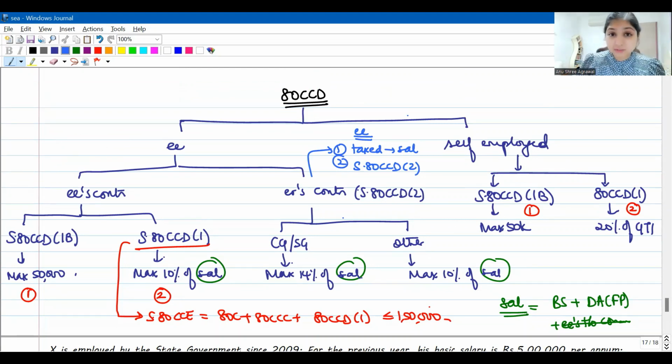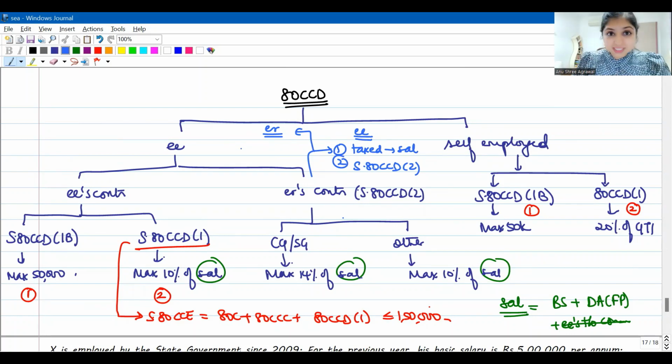For the employee, I'll repeat, it will first be taxed as salary because it is an income for the employee. It's a benefit for the employee. So first it will be fully taxed under the head salary. Then you will give a deduction under 80CCD 2. But what about for the employer? For the employer, this is an expense, right? Employer is making a contribution. For him, it's an expense.